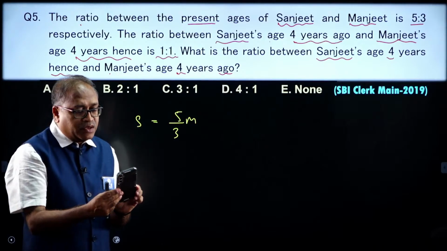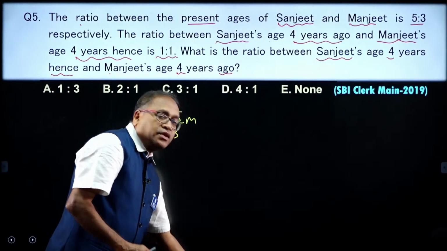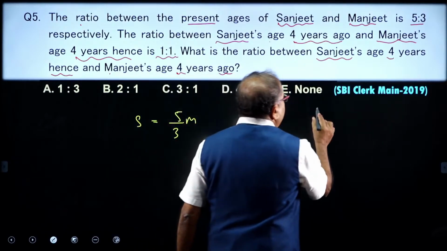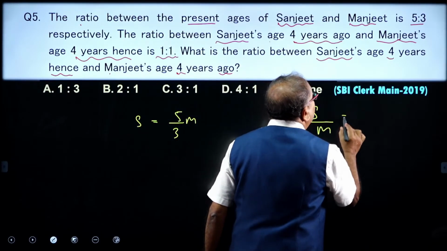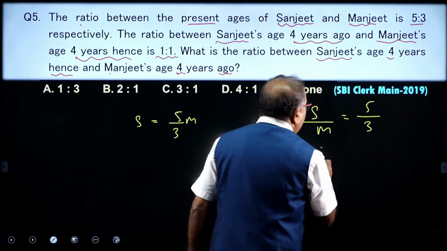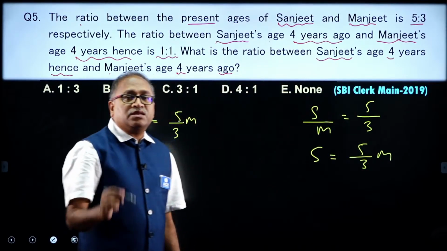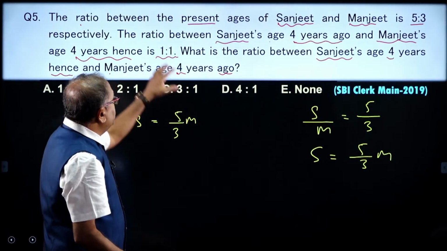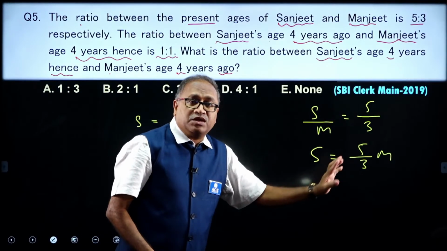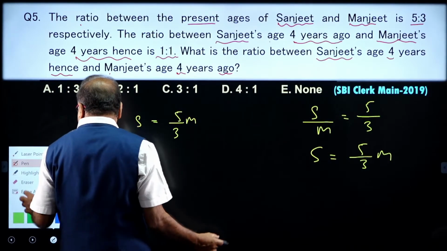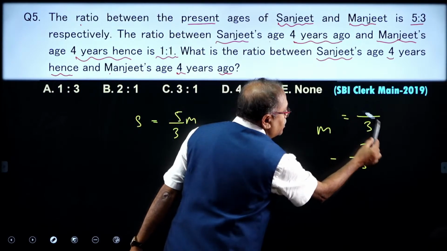Your time is up. Mr. Ganesh, everyone, there should not be any doubt here, that S by M is given to us as 5 by 3. I wrote S is equal to 5 by 3 of M. You may ask, Narendra, why did you do this? Because wherever S comes, I want to replace it with M. S is equal to 5 by 3 M, and finally, I will get the M over here.